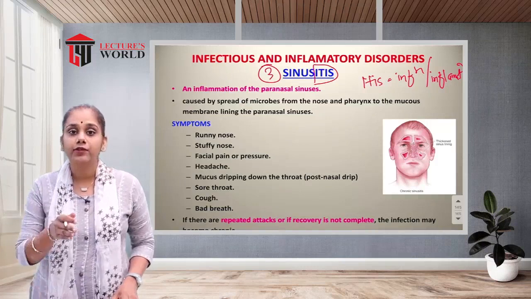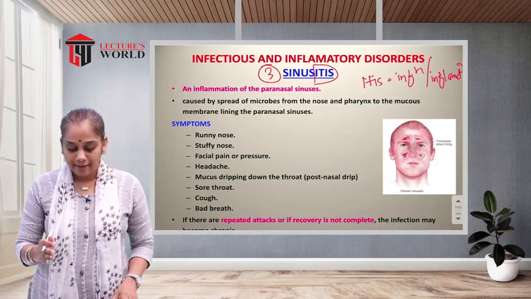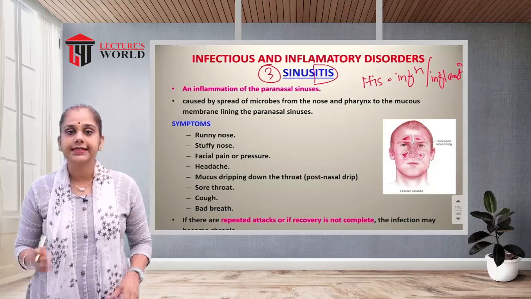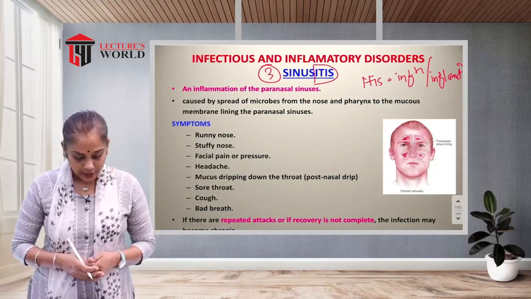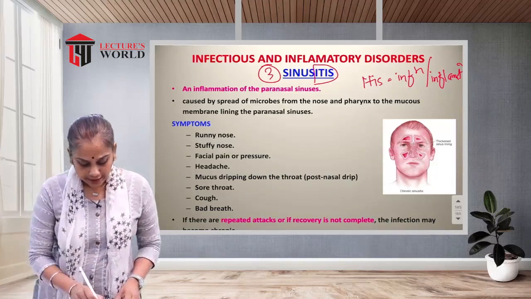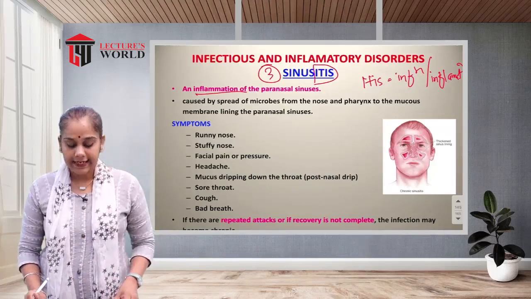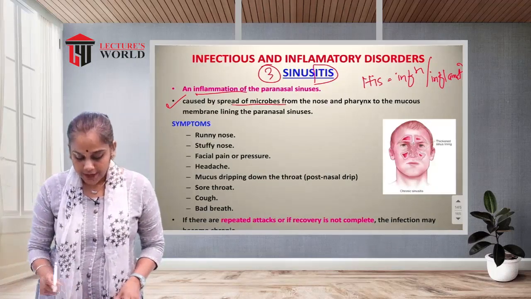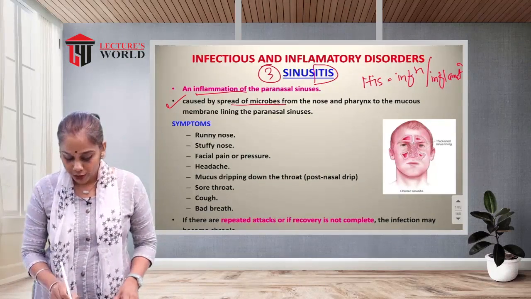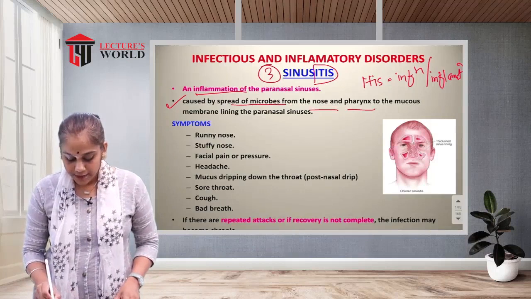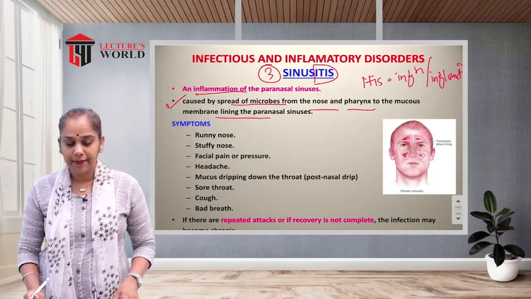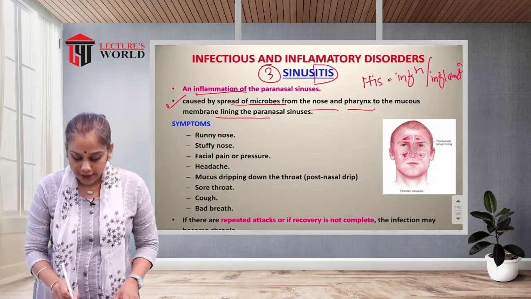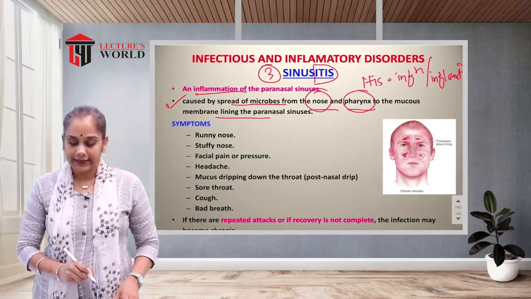Sinusitis is infection or inflammation of the paranasal sinus, which is caused by spread of microorganisms from the nose and the pharynx to the mucous membrane lining the paranasal sinus.